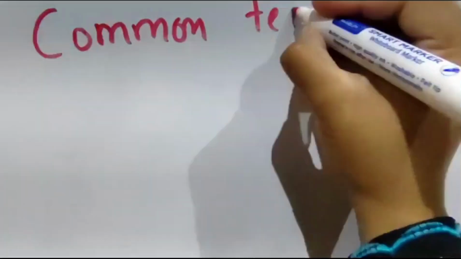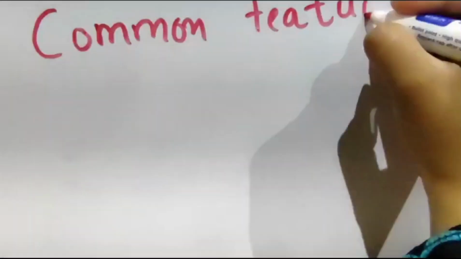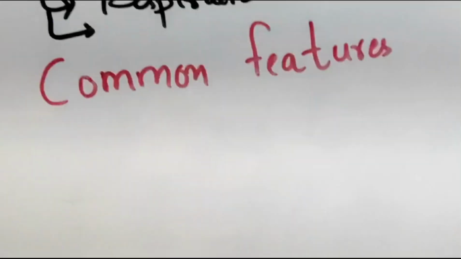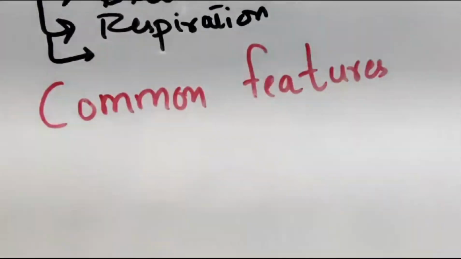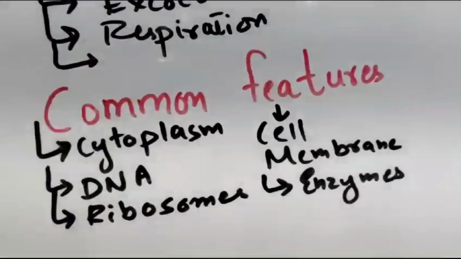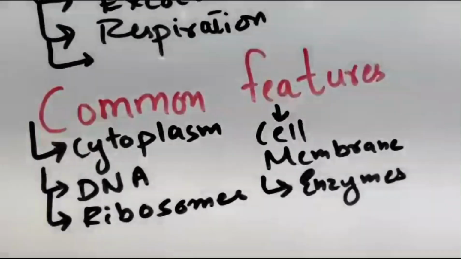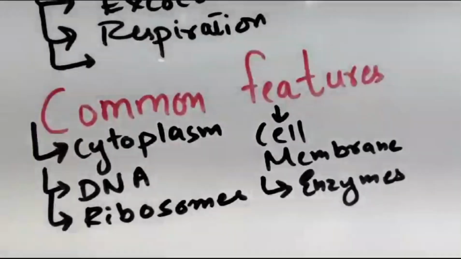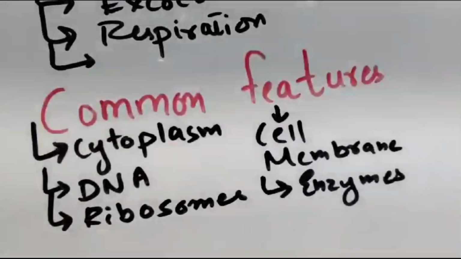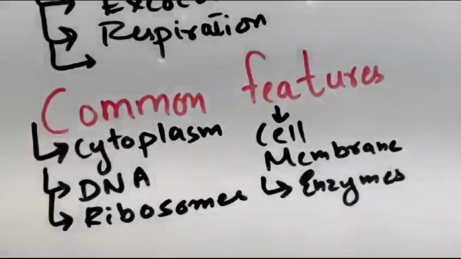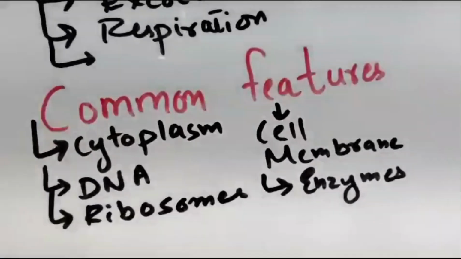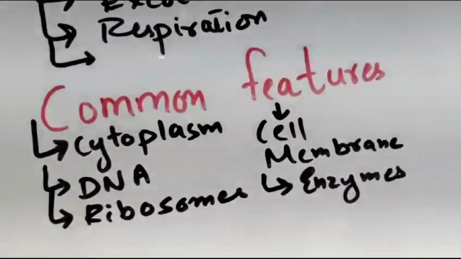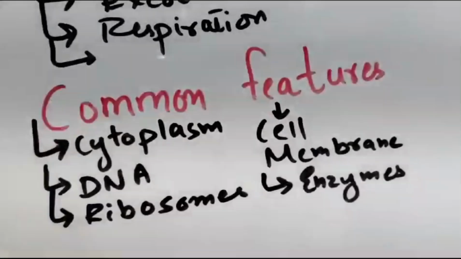But all the organisms have some common features. There is something which is common in all the organisms. These are cytoplasm, DNA, ribosomes, cell membrane, and enzymes. All these features are common to all organisms. Your examiner sometimes asks one question from this data as well, so you must remember it.